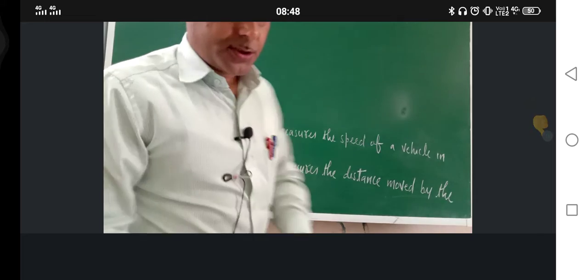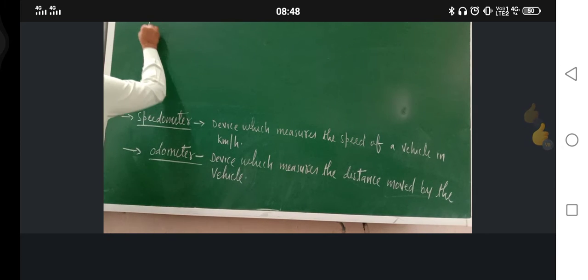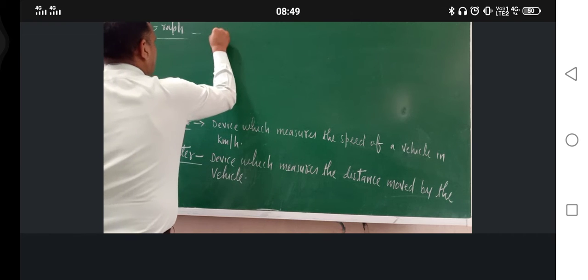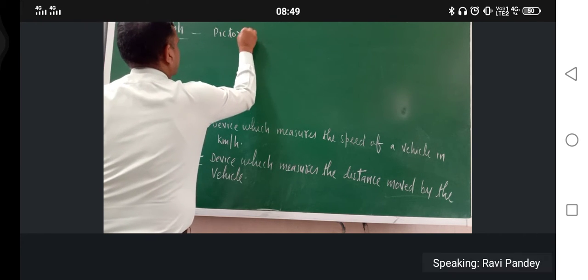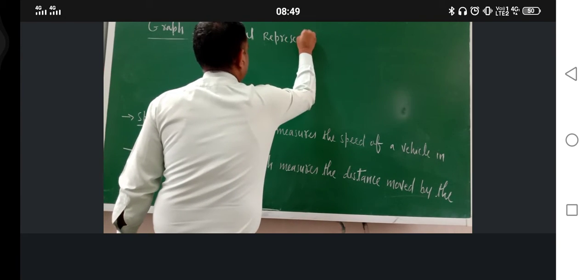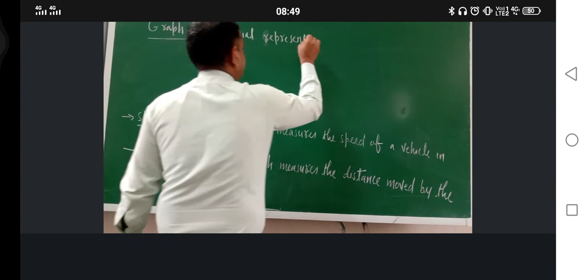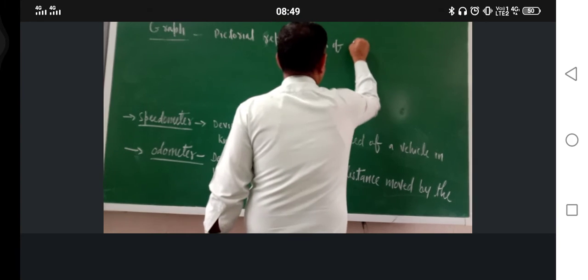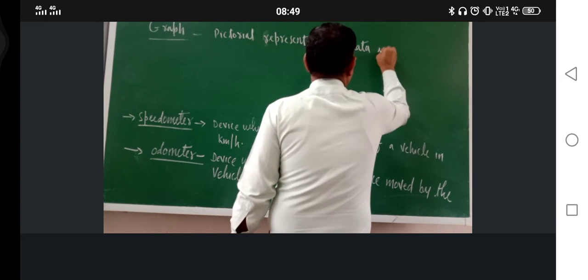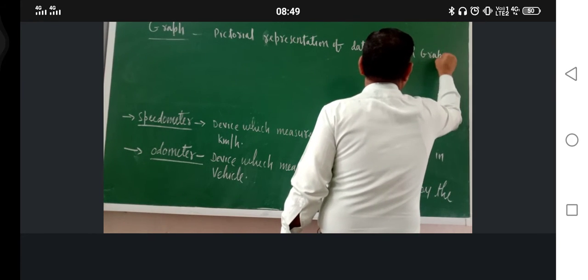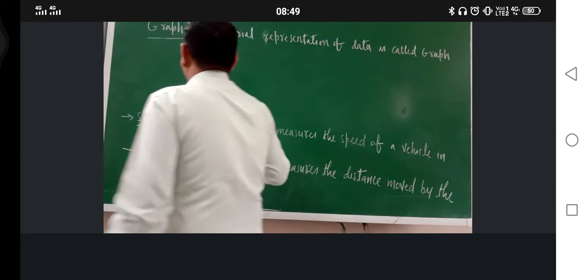Just a minute. Note down: graph. What is the meaning of graph? Pictorial representation of data is called graph.